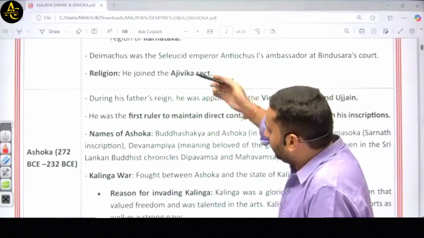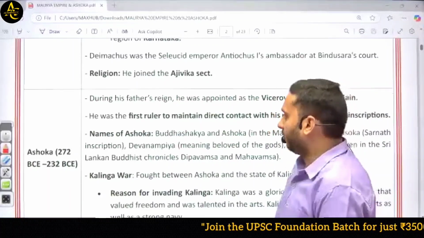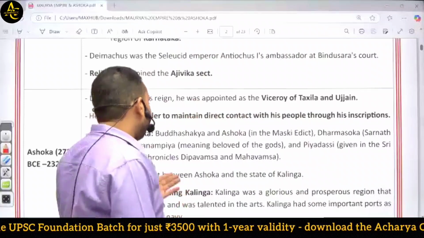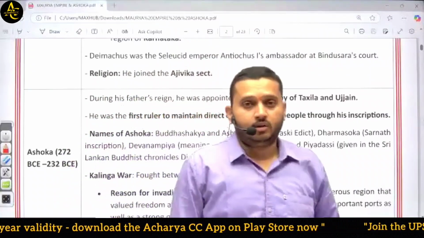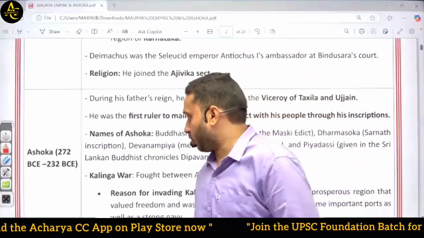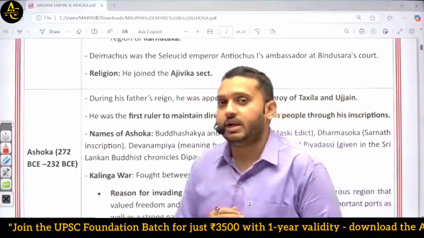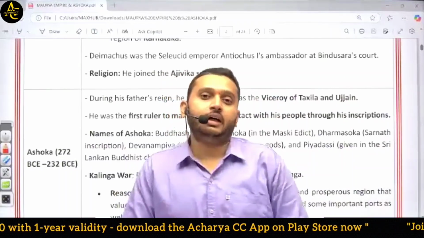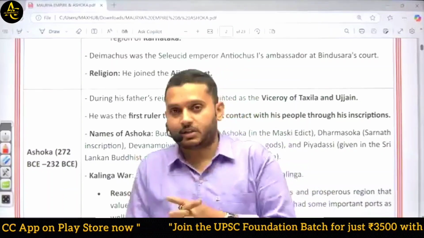So after Bindusara, his son Ashoka became the king. There are various stories about Ashoka. After Bindusara, there was a battle over who would become the next king, and Ashoka killed his brothers. In some sources, they say that he killed his 6 brothers. In some sources, they wrote that Ashoka killed his 99 brothers.